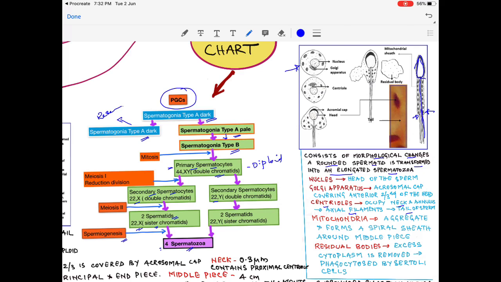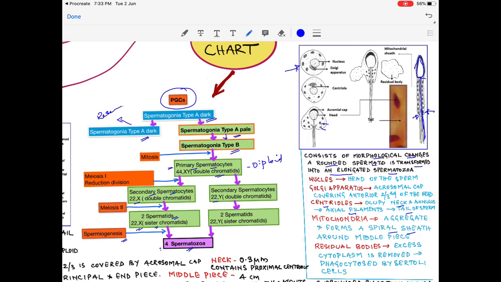It extends from the neck to the tip. Now the mitochondria will get aggregated over the middle piece, and then form the spiral sheath around the middle piece that gives energy for the motility of the sperm.